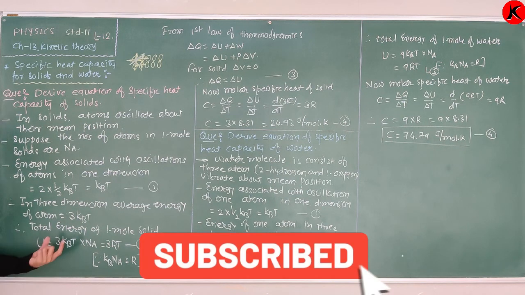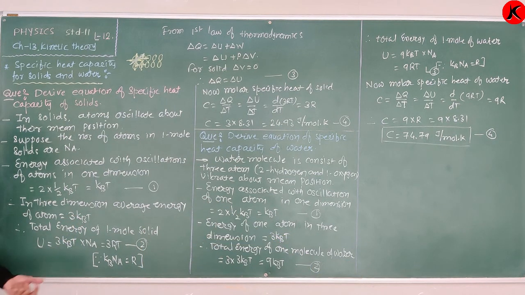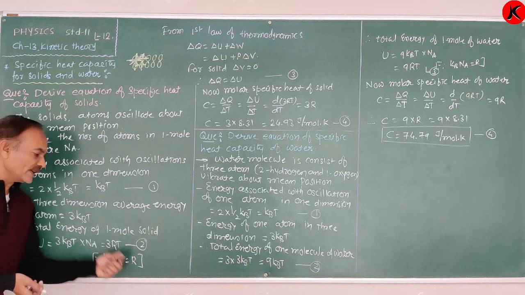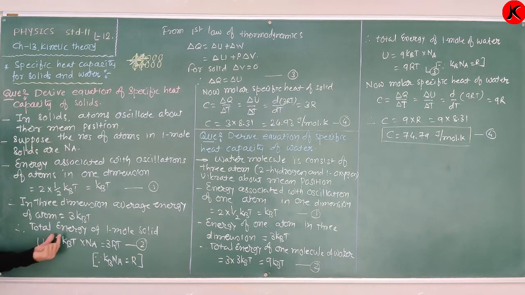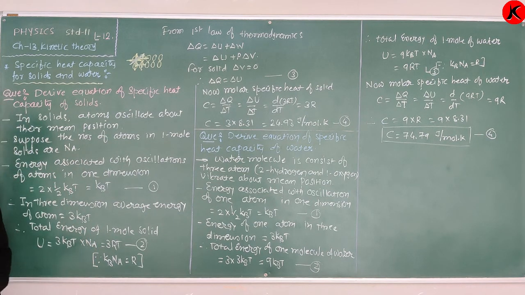Therefore, the total energy of one mole of solid is U equal to 3 kBT into Na, where Na is the number of atoms in one mole of solid. But we know that kB into Na is equal to R. Therefore, the internal energy is equal to 3RT.